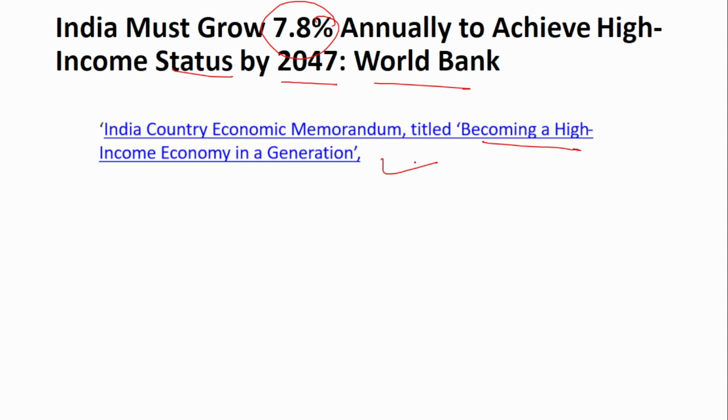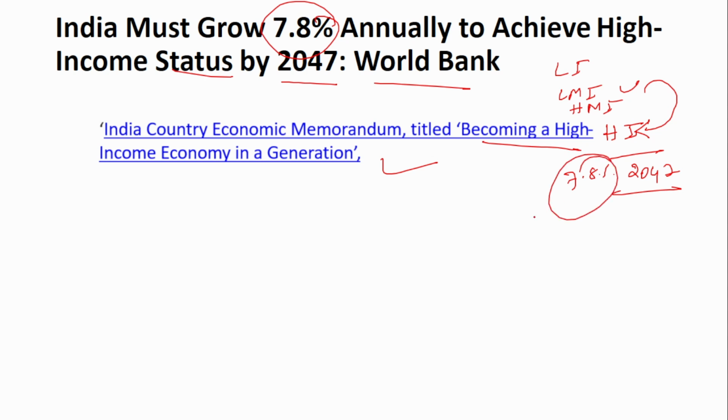Now, India is in the lower middle income status. There are four statuses: low income, lower middle income, upper middle income and high income. We are in this status. From here we have to go to this status, and we can achieve it by 2047 if we grow at 7.8% per annum.